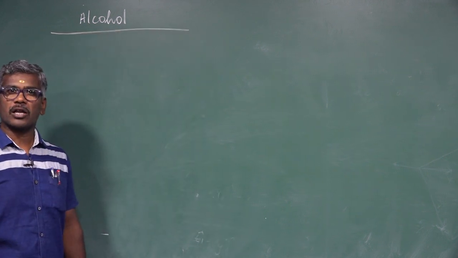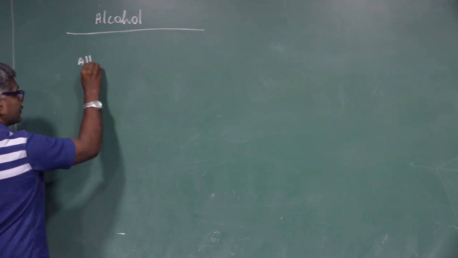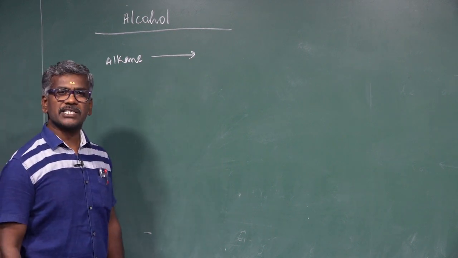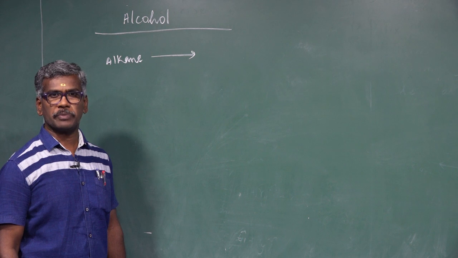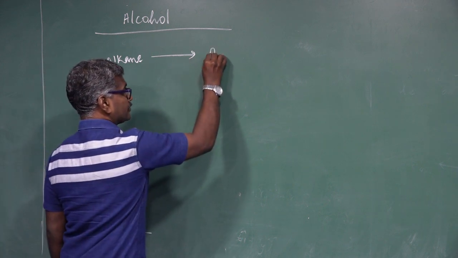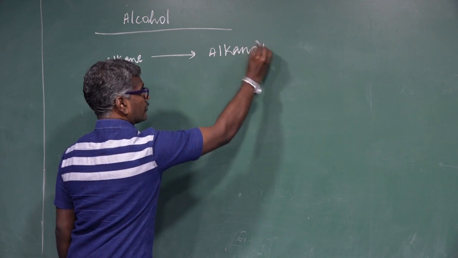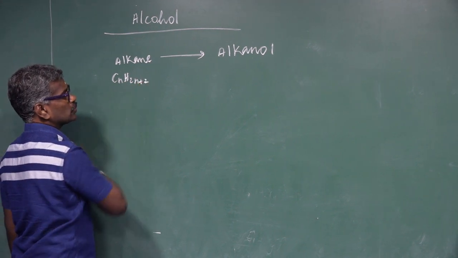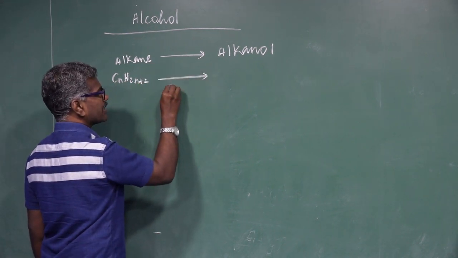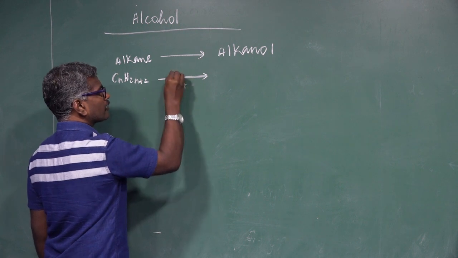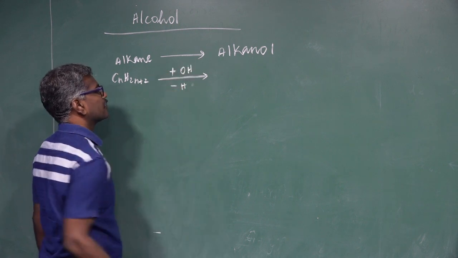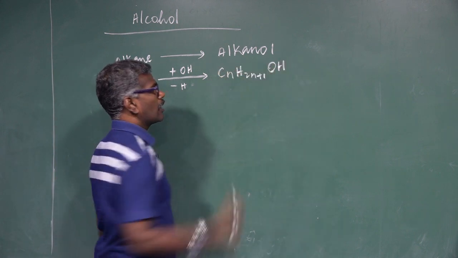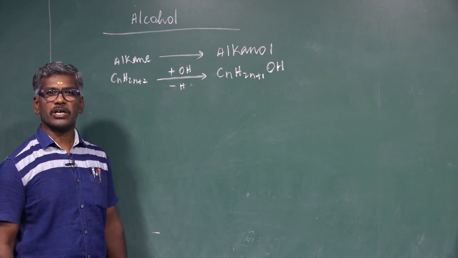What is the definition of alcohol? In an alkane, one or more hydrogen atoms can be replaced by the hydroxyl group. This is called alkanol. For an alkane, the molecular formula is CnH2n+2. One or more hydrogen atoms can be replaced by an OH group to form alcohol. Alcohol can be classified into different types.